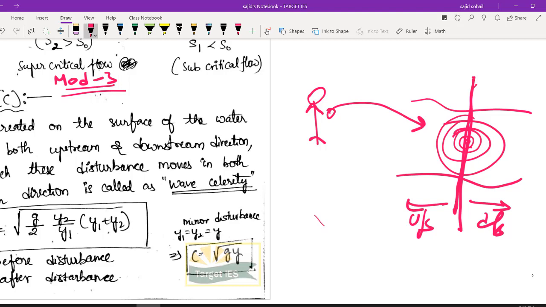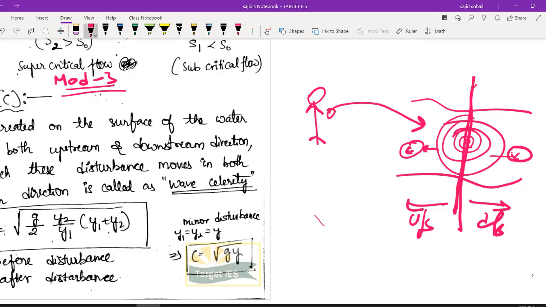You can clearly see a circular pattern generated and you will be feeling as if it is moving, right? It is moving on water. So the velocity with which these waves are moving, I am calling it wave celerity. That is all there is to it. Wave celerity is nothing but the velocity of the waves which were created because of the disturbance. End of story. I hope you got it. Is the concept clear?